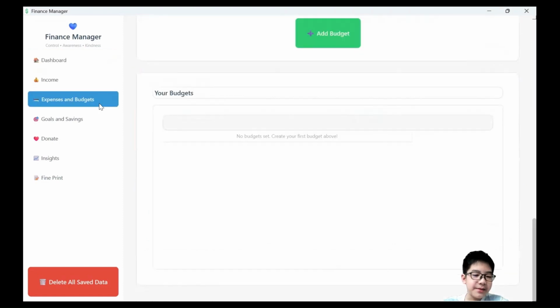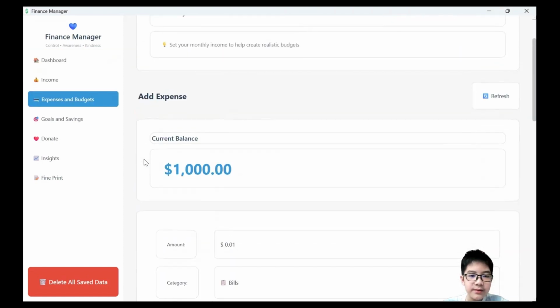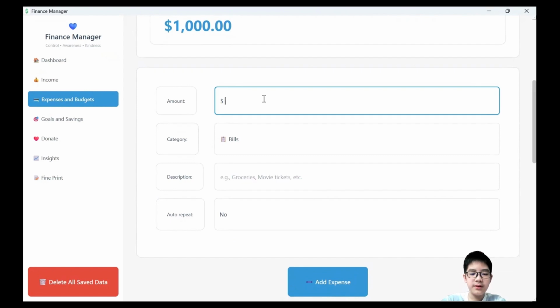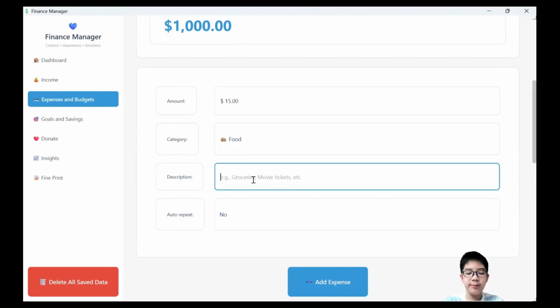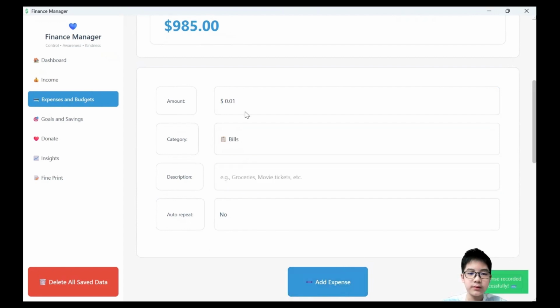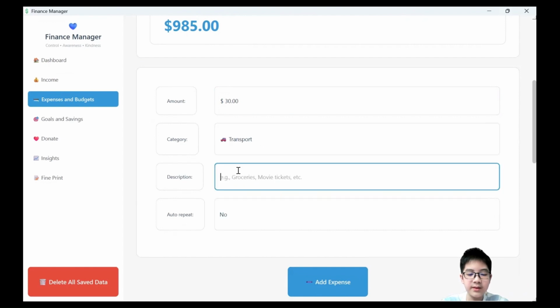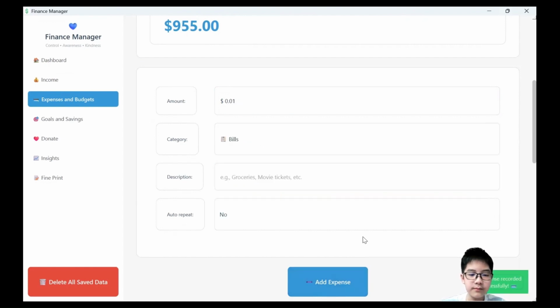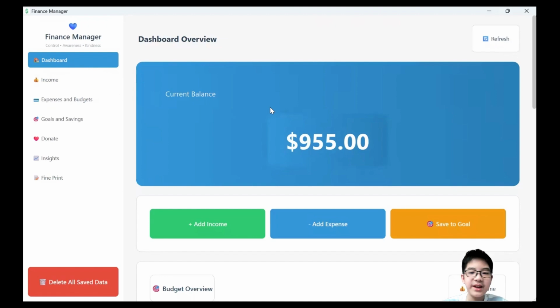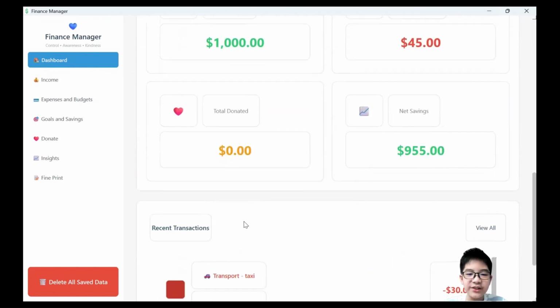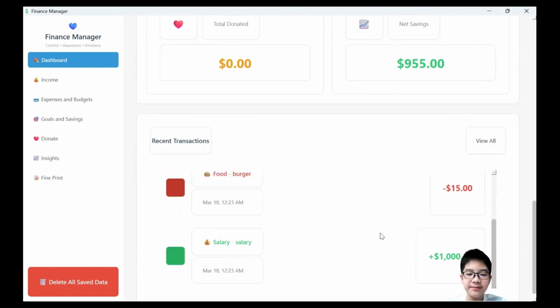Now I'll add an expense. For example, something like food or transport. After saving it, you can see the balance decreases and the transaction appears in the list.